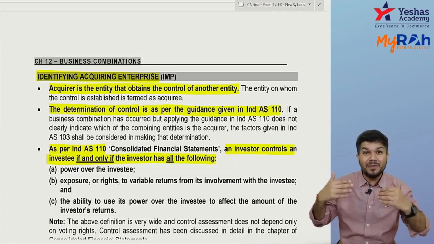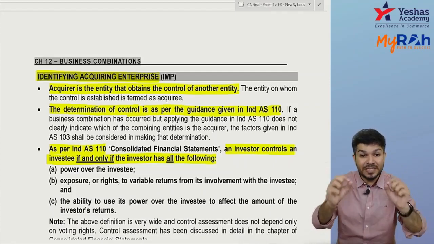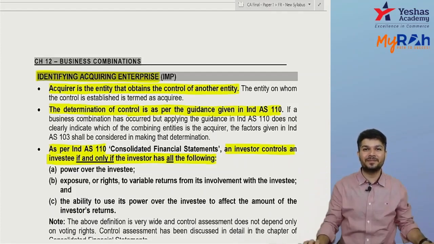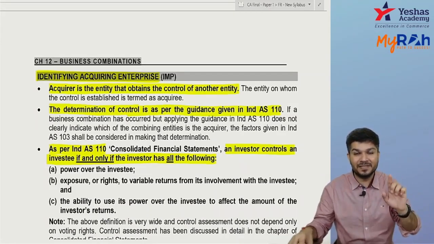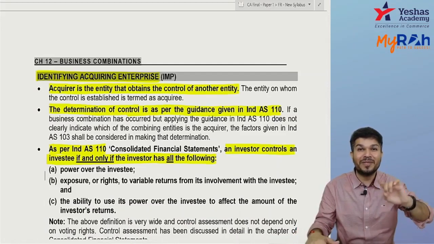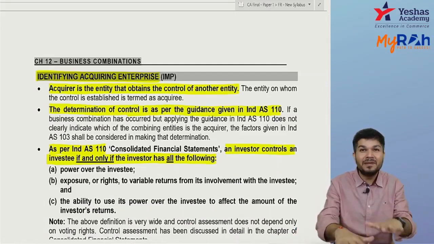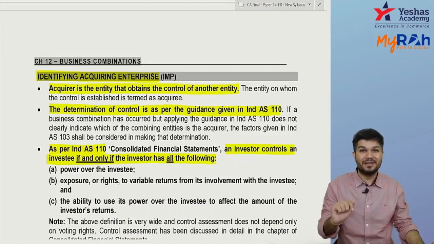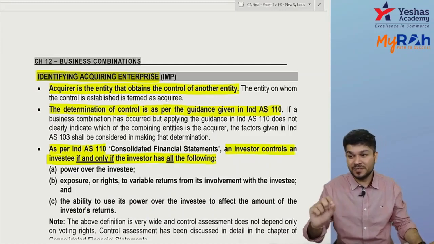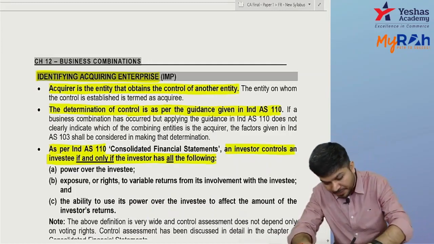So can I say you are able to take whatever decisions you want even with 45%? AS 21 says you should have majority voting power, but Ind AS 110 doesn't say you should have majority voting power.